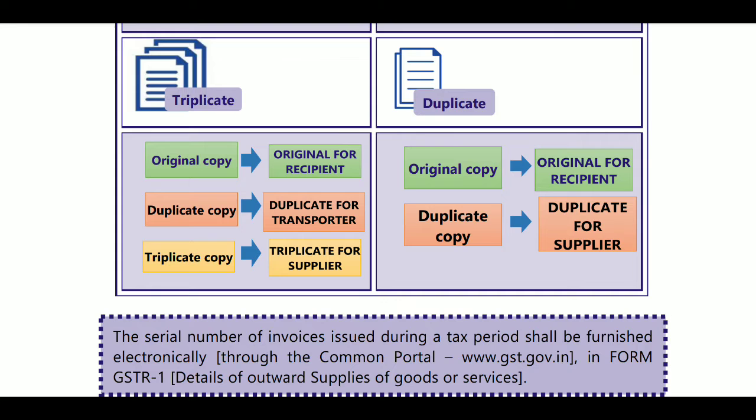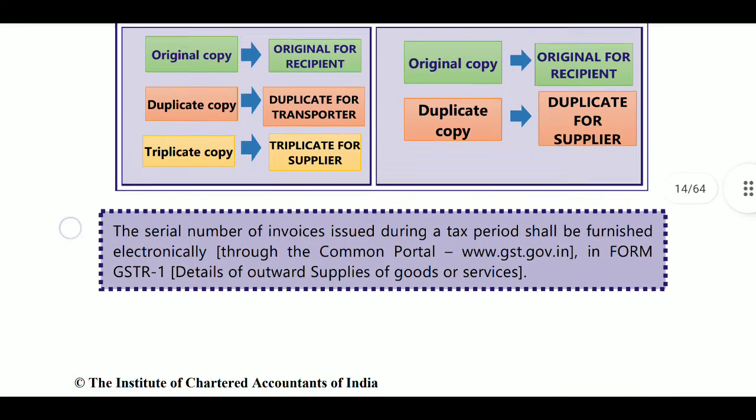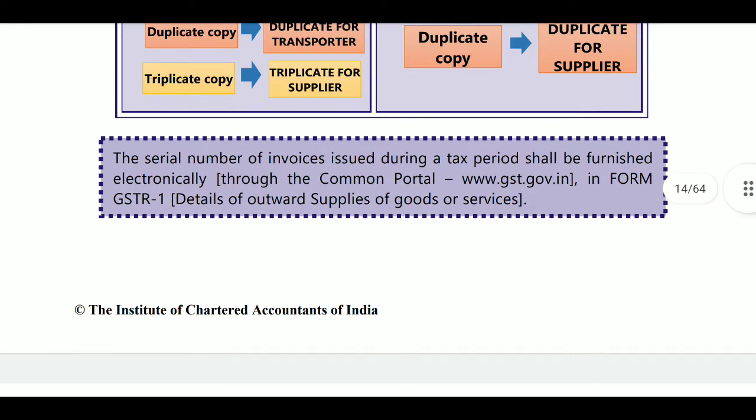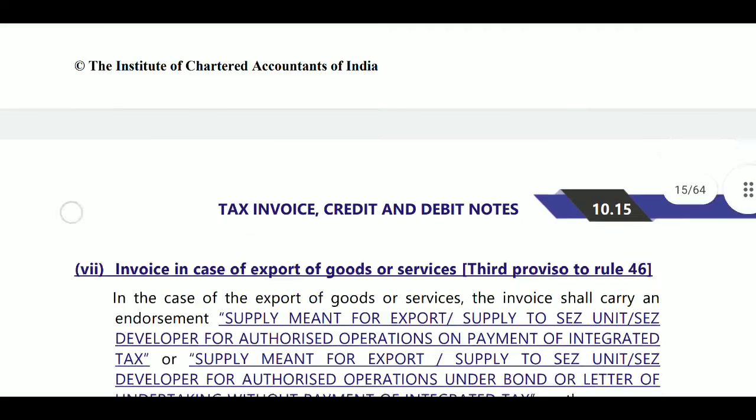Here there is no person transporter in case of services. Next, the serial number of invoice issued during a tax period shall be furnished electronically through the common portal in form GSTR-1.